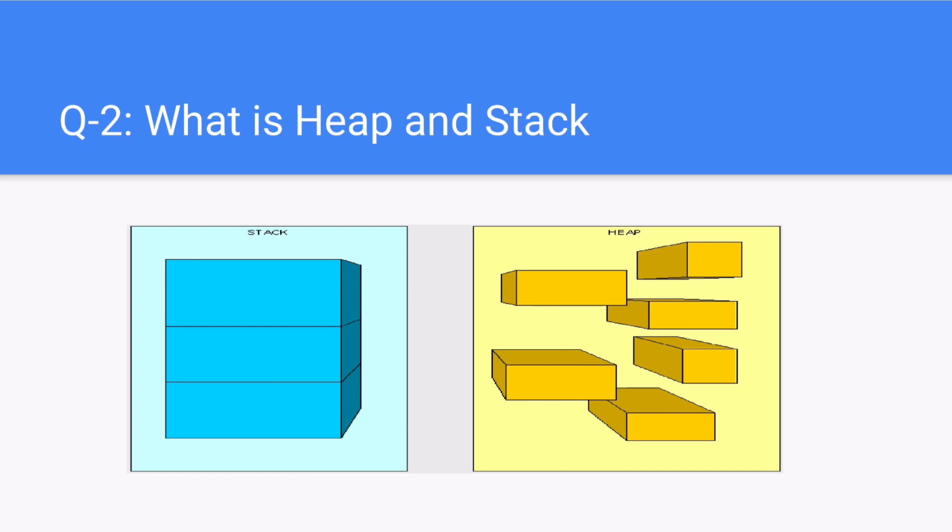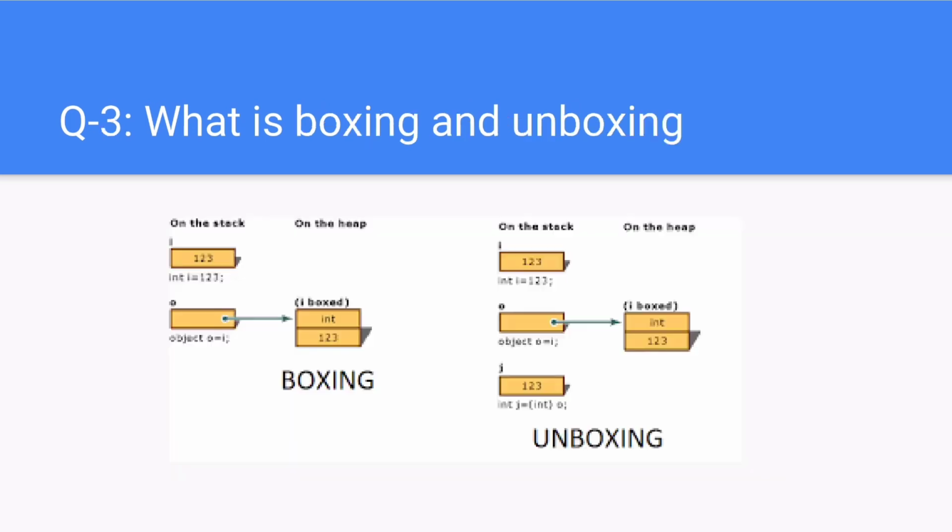Next question: What is boxing and unboxing? Boxing and unboxing are both used for type converting, but they have some differences. Boxing is converting a value type data type to the object or any interface data type implemented by this value type. For example, when the CLR boxes a value, meaning when CLR converts a value type to object type, it wraps the value inside a System.Object and stores it on the heap area in the application domain.